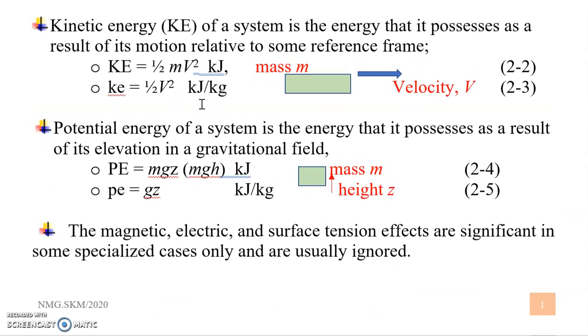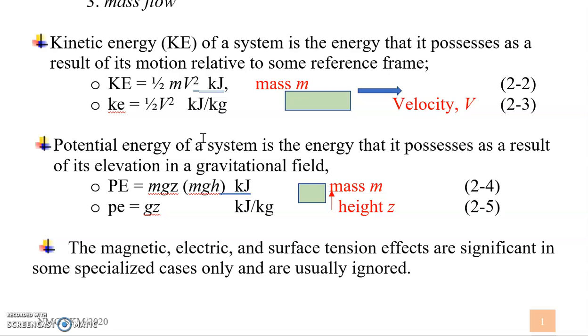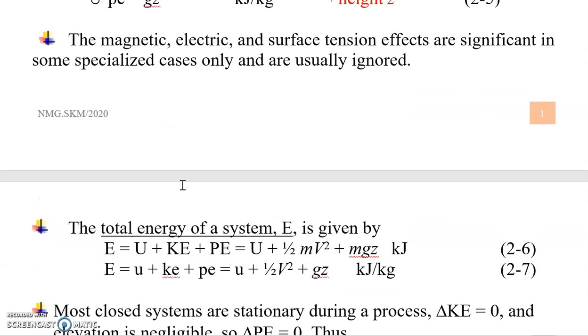For kinetic energy and potential energy, you know this from before. Yes, kinetic energy is the result of the motion of the system relative to some reference frame, as given here. And potential energy is due to the elevation in a gravitational field. Of course, during our thermodynamic analysis there are magnetic, electric, and surface tension effects, but they are insignificant, and in our thermodynamics analysis we generally ignore them.